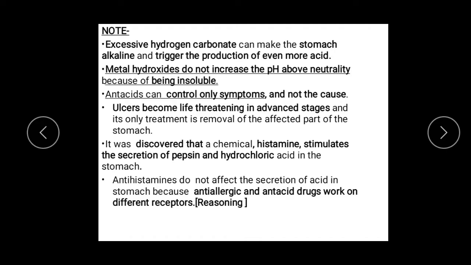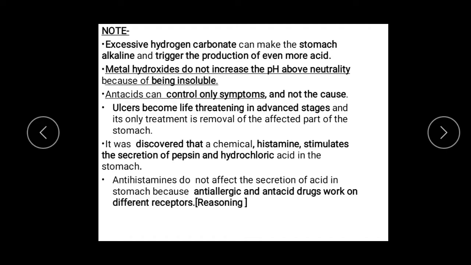Now, next we move on to a very important reasoning question. But before that reasoning question, we have to remember one thing, that there is a substance which is known as histamine. This histamine is actually the cause of all the allergies or inflammation in our body. Histamine causes allergy and inflammation, but it can also stimulate secretion of pepsin and hydrochloric acid in our stomach. Now, if histamine is responsible for production of acid, can we use an antihistamine to prevent that secretion of acid and neutralize the acid?